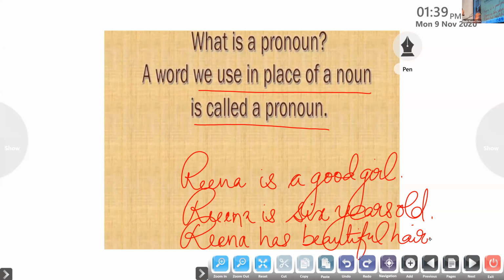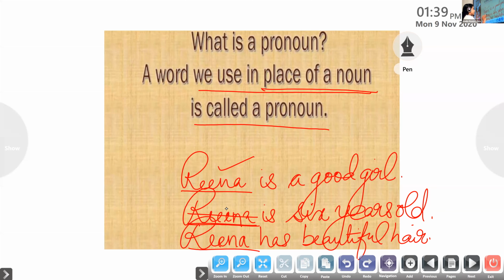Reena is being repeated thrice here. So we write Reena only once, and instead of Reena, in place of a noun, we make use of a pronoun.